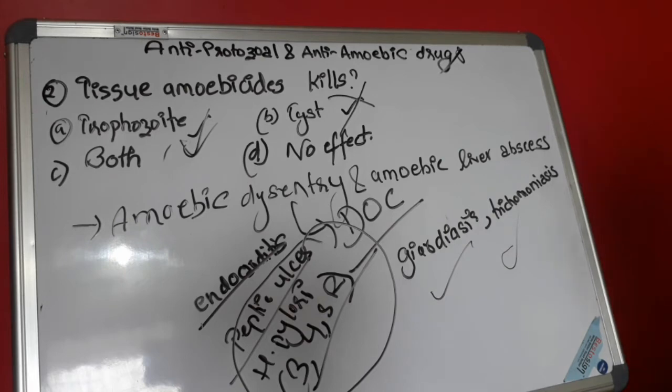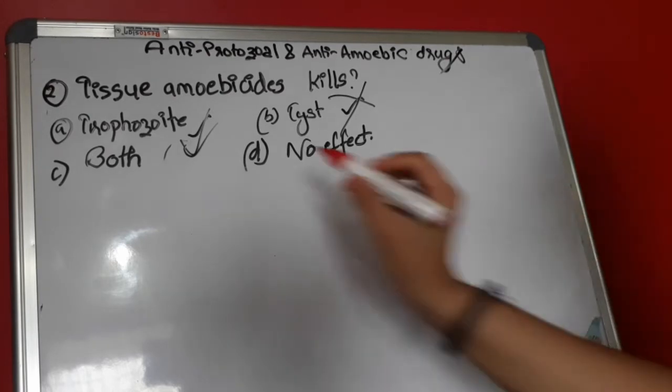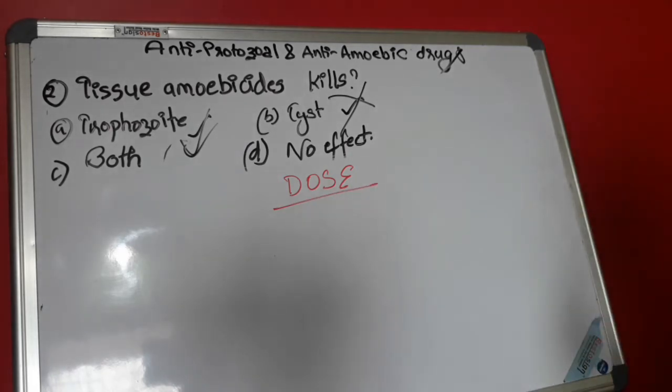So this was all about question number 2. I hope you will mention these points and learn them, because these are also very important. Now let's move to question number 3. But before that, I would like to insert one more point in this question: the dose regimen for these tissue amoebicide drugs. Obviously we should know what dose to give for which drug.